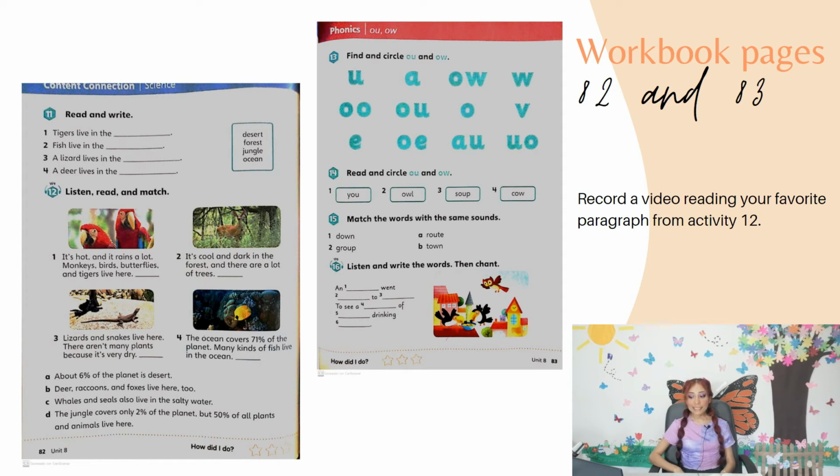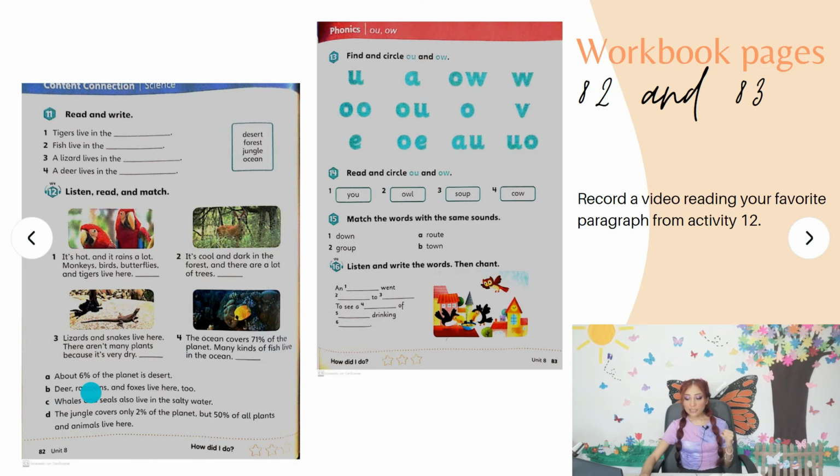It says listen, read, and match. Okay, so as you can see, we have number 1, 2, 3, and 4. And these are paragraphs from different habitats, from different animals. And you are going to complete this information with these letters.